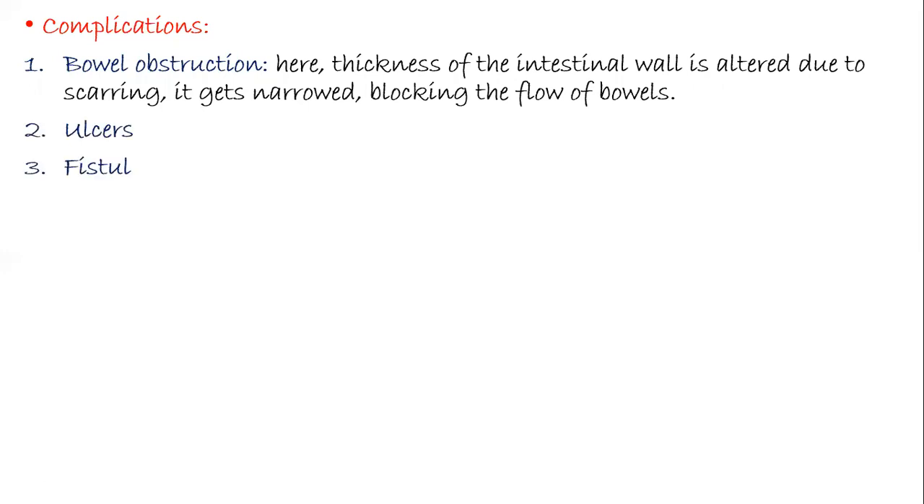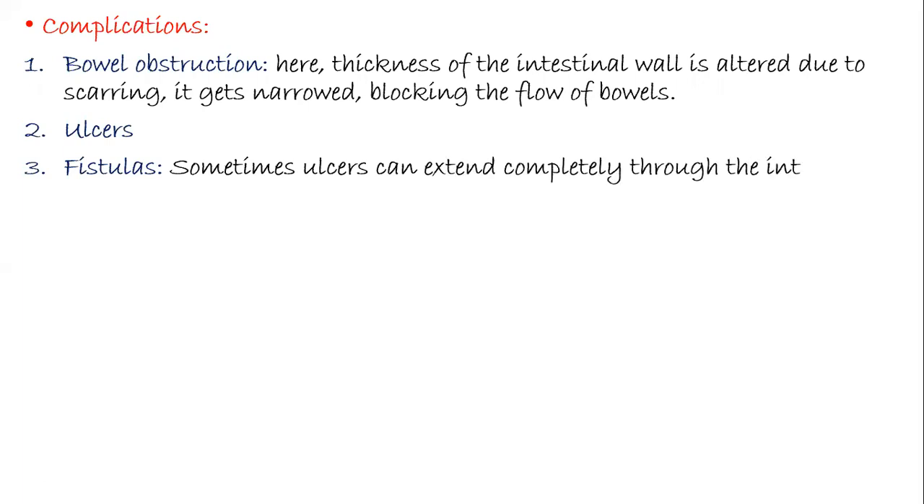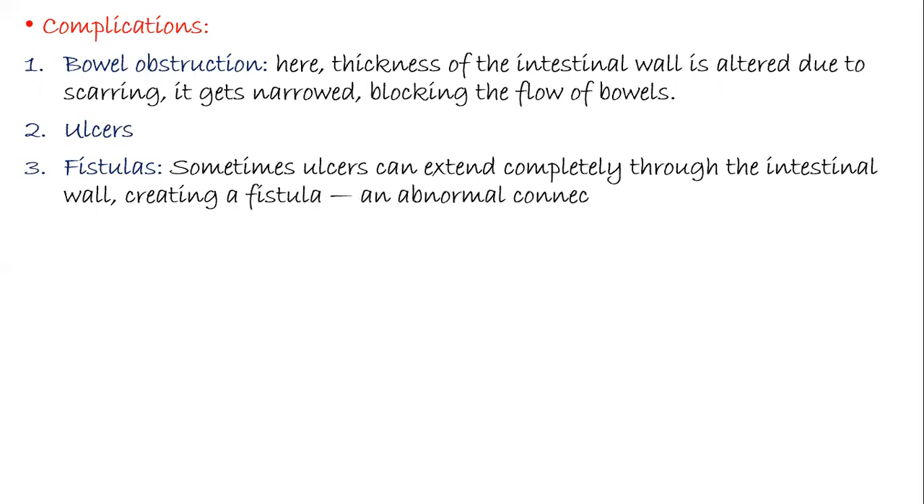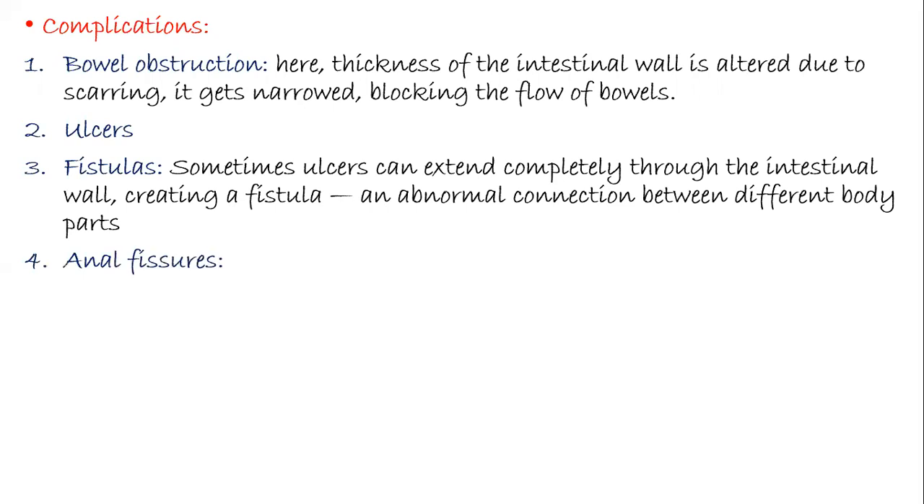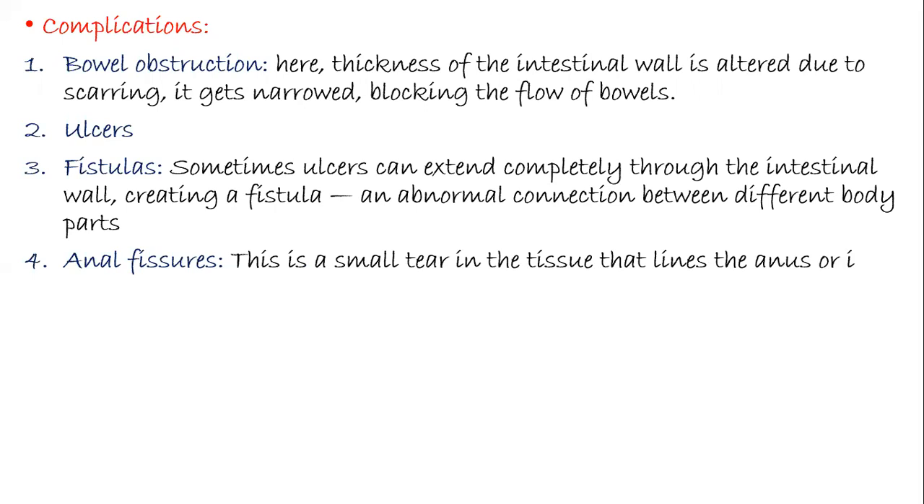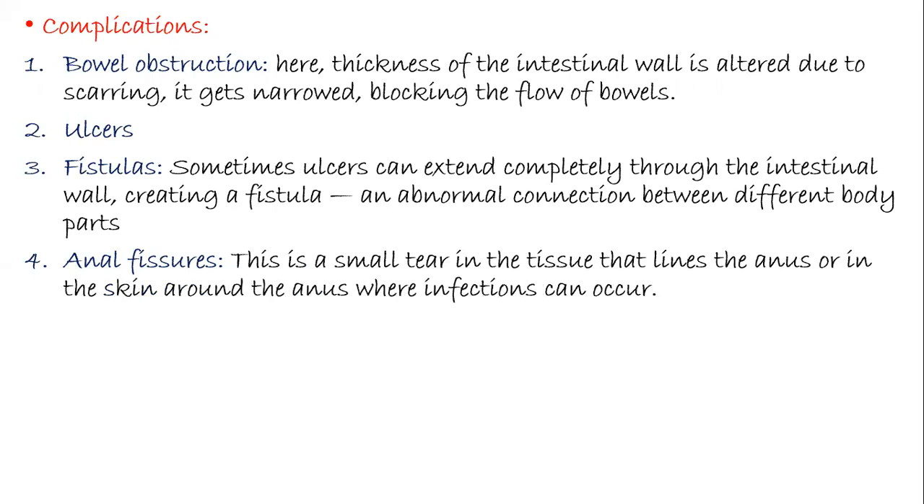Secondly, there develop ulcers. There might occur formation of fistulas. Sometimes the ulcers extend completely through the intestinal wall and create a fistula. Now, what is a fistula? A fistula is an abnormal connection between different body parts. Next, there can occur anal fissures. This is nothing but a small tear in the tissue that lines the anus or the skin around the anus, where infections can occur.